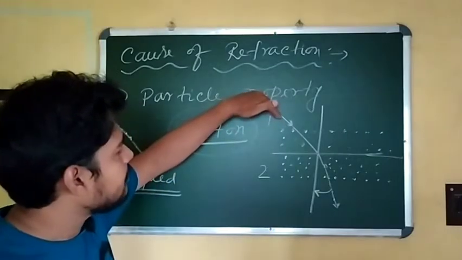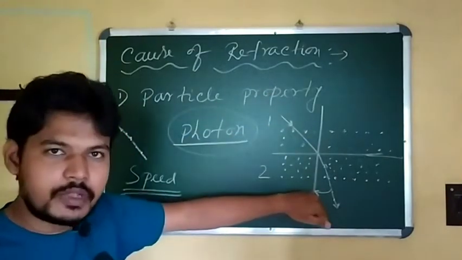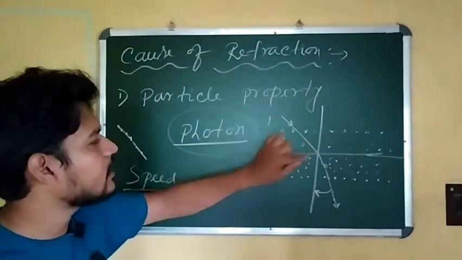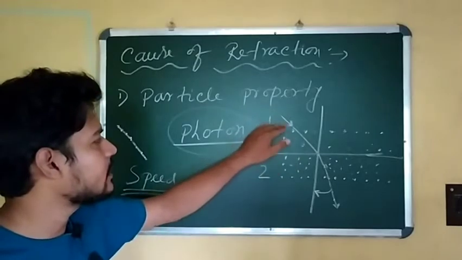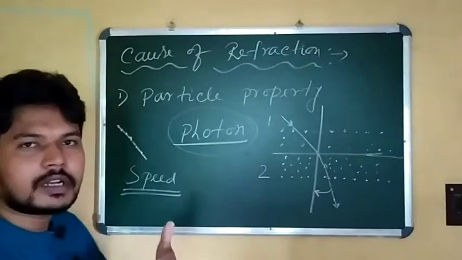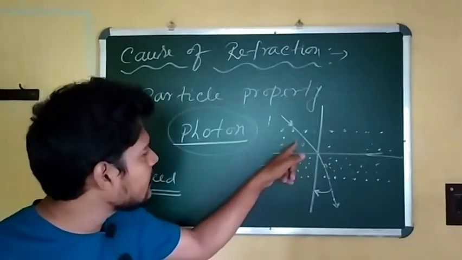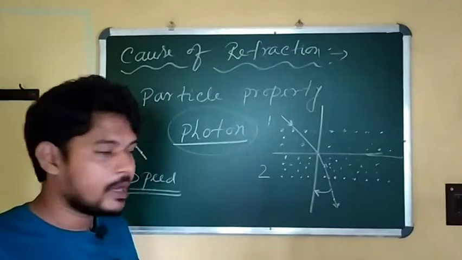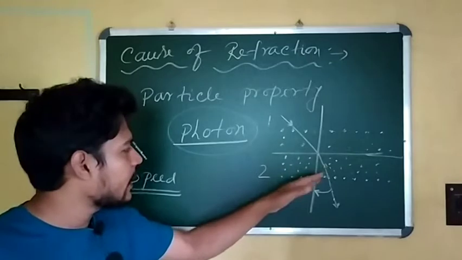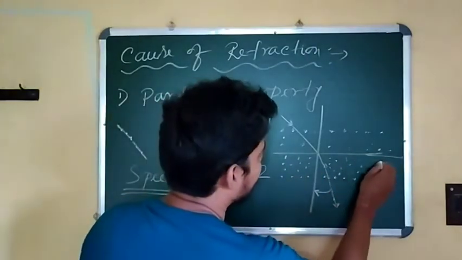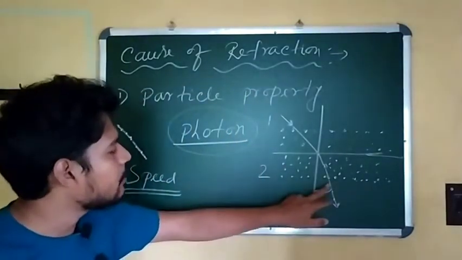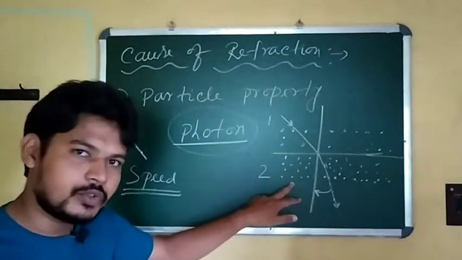When the light ray passes from medium 1 to medium 2, at first consider the medium 1 condition. Lots of photon particles are present here, but the number of molecules present in medium 1 is less. So when photons and molecules come to each other, collision occurs. The number of collisions is very low in medium 1, but it increases when the light travels through medium 2, as the number of molecules and atoms is greater there.